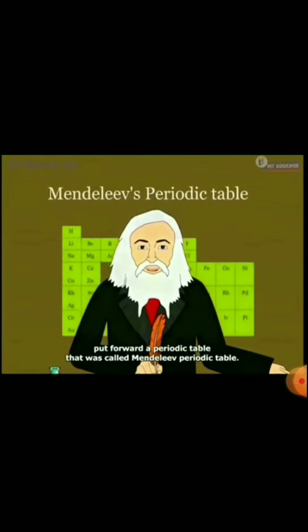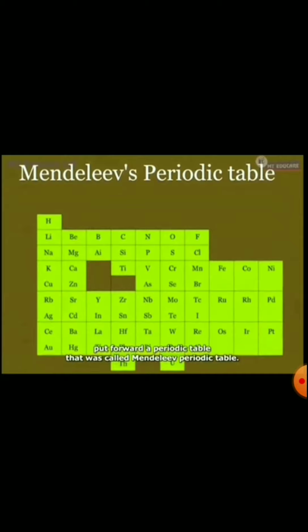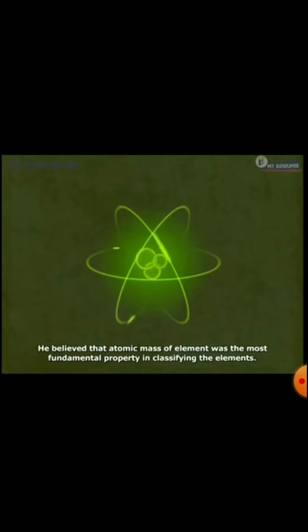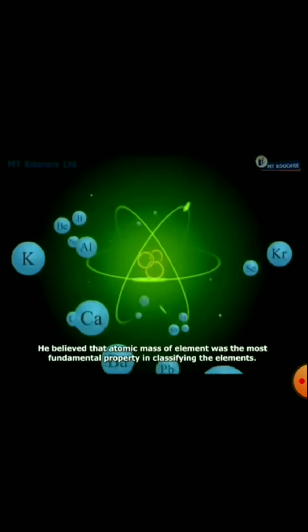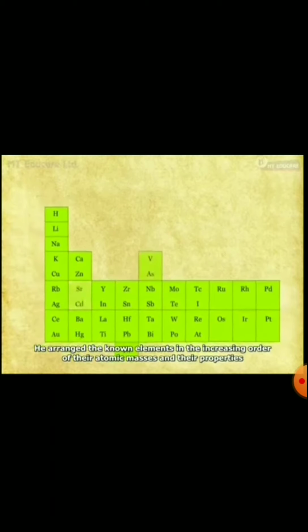Dmitri Mendeleev, a Russian chemist, put forward a periodic table that was called Mendeleev's periodic table. Mendeleev explained the relationship between the atomic masses of the elements and their physical and chemical properties. He believed that the atomic mass of an element was the most fundamental property in classifying the elements.